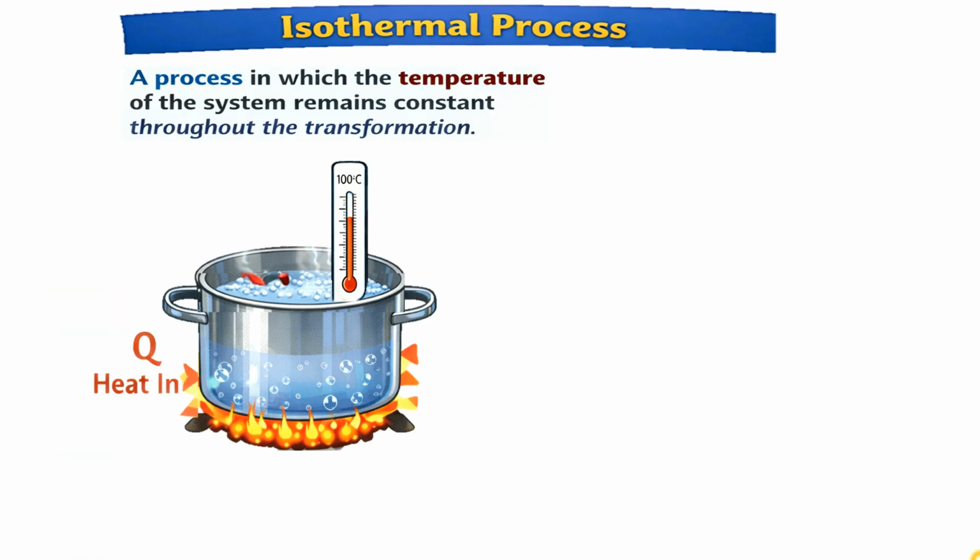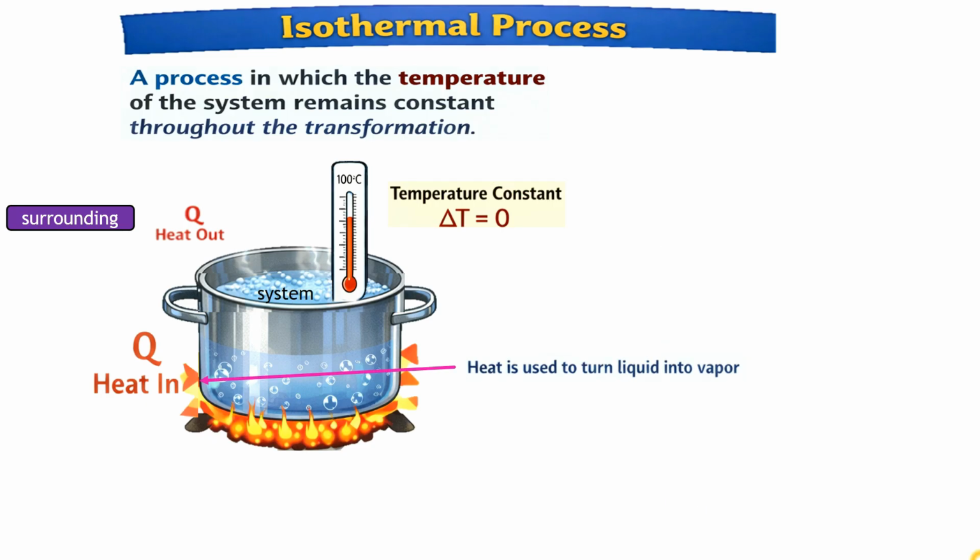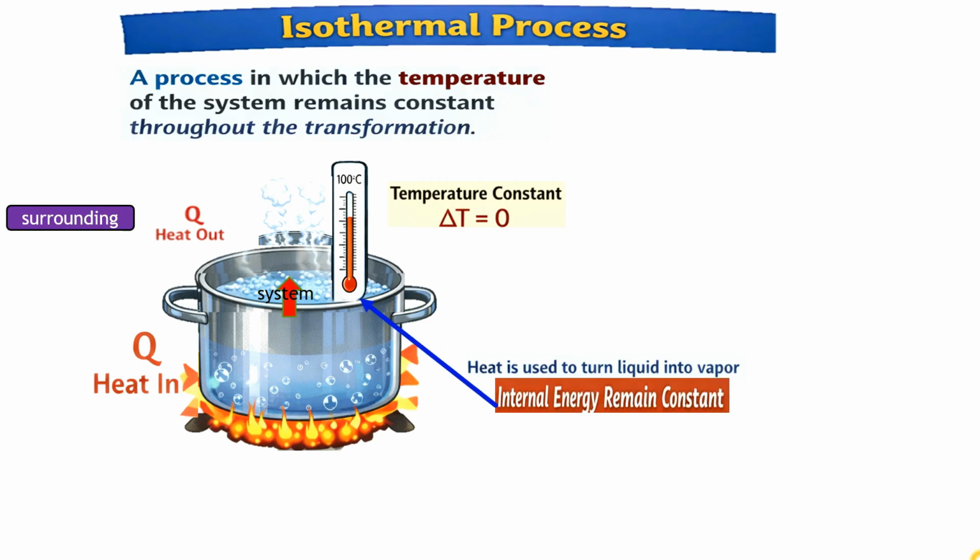In this system, heat exchange takes place between the system, water, and the surroundings, which causes the temperature of the system to remain constant, that is, delta T remains constant. Here the heat which is supplied is used to convert liquid water to water vapor. Thus the total energy of the system remains constant, that is, the change in internal energy remains constant. Therefore delta U is equal to 0.